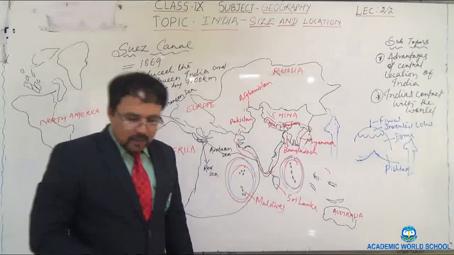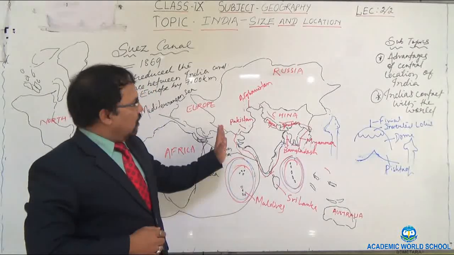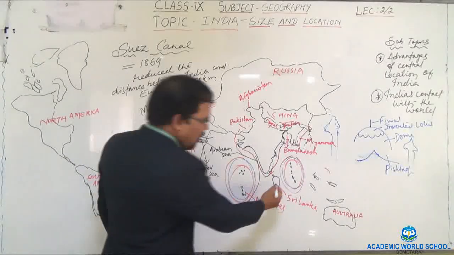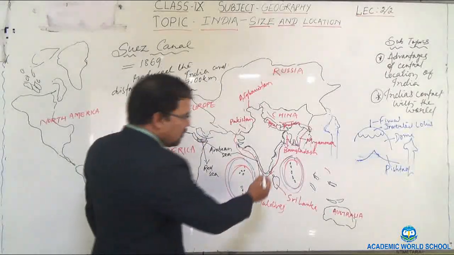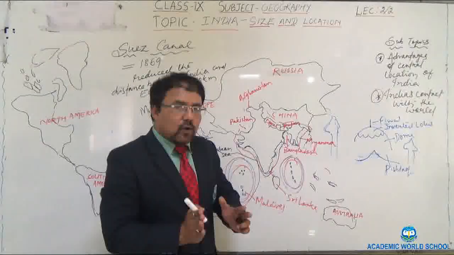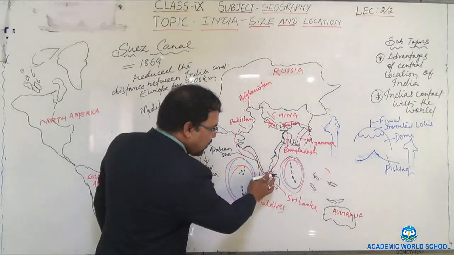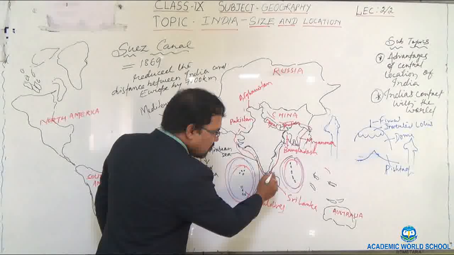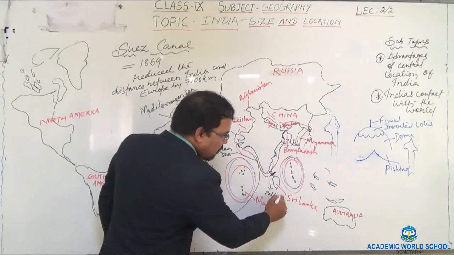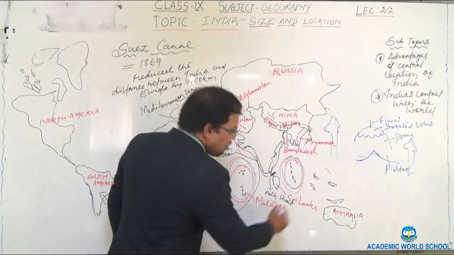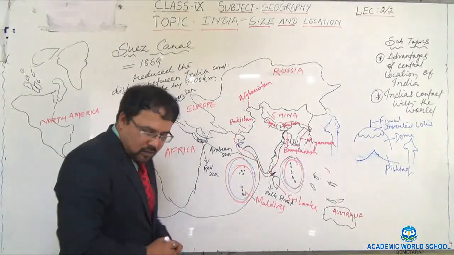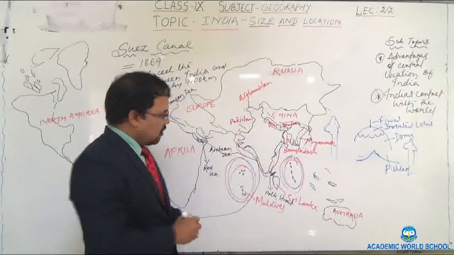Next thing, you can see here Sri Lanka is there, and India is separated from Sri Lanka through a narrow gap which is called Palk Strait. This is this gap. Next, Gulf of Mannar.